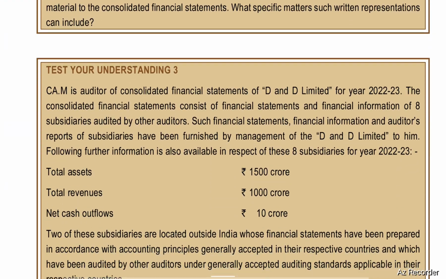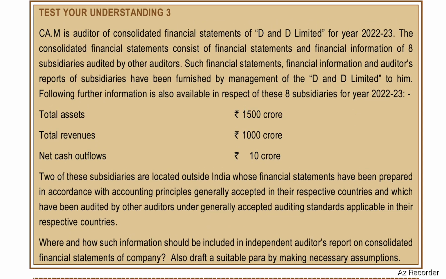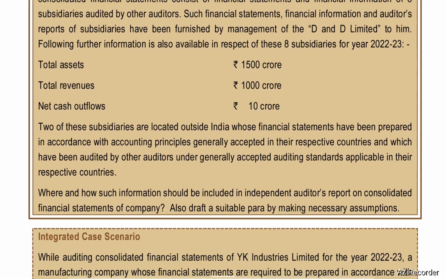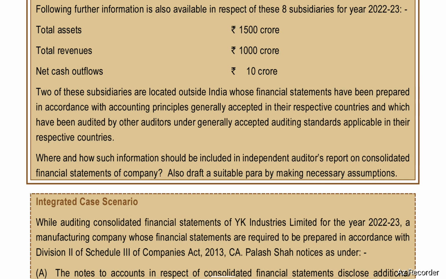Test your understanding 3. CAM is auditor of consolidated financial statements of D&D Limited for the year 22-23. The consolidated financial statements consist of financial statements and financial information of 8 subsidiaries audited by other auditors. Such financial statements, financial information, and auditors' reports of the subsidiaries have been furnished by the management of D&D Limited to him. Following further information is also available in respect of these 8 subsidiaries for the year 22-23. Total assets 1500 crores, total revenue 1000 crores, net cash outflows 10 crores.